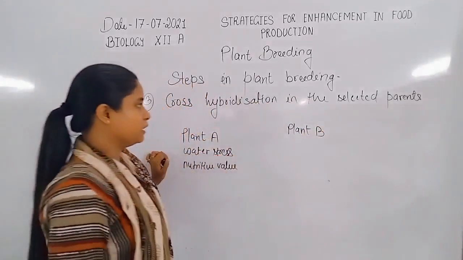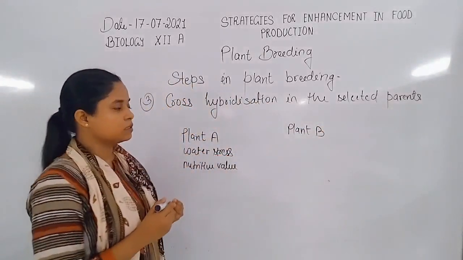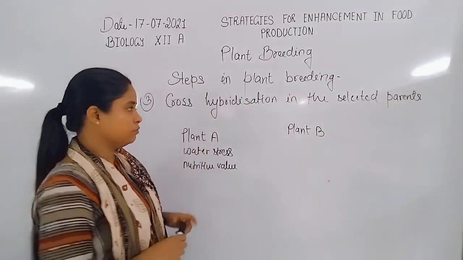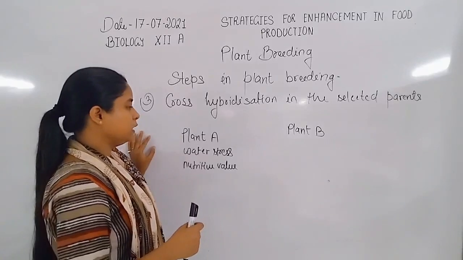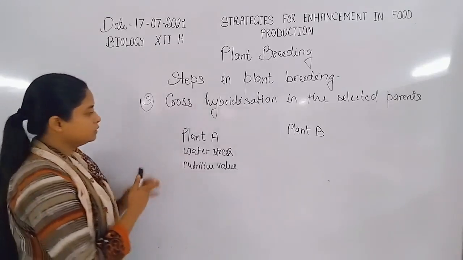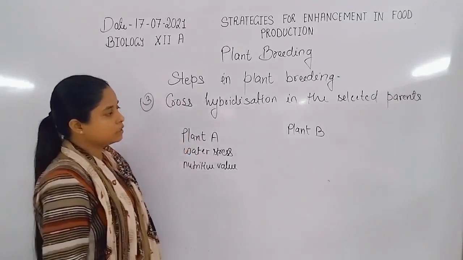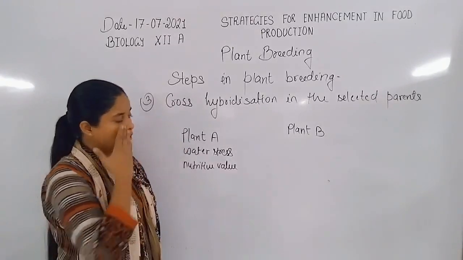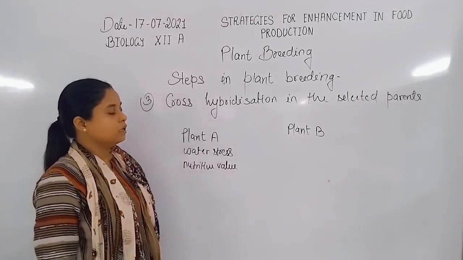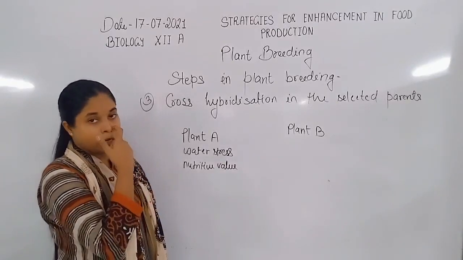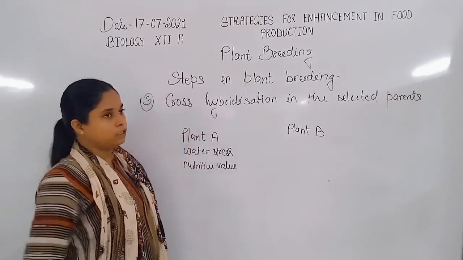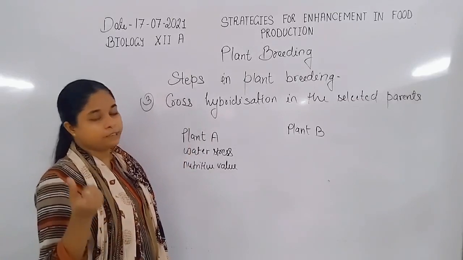These are both the parent plants which we have selected for the hybridization, for the plant breeding in step 2. Now in step 3, after increasing the number by self-pollination, we need to cross or hybridize both the plants for making the desired offspring.